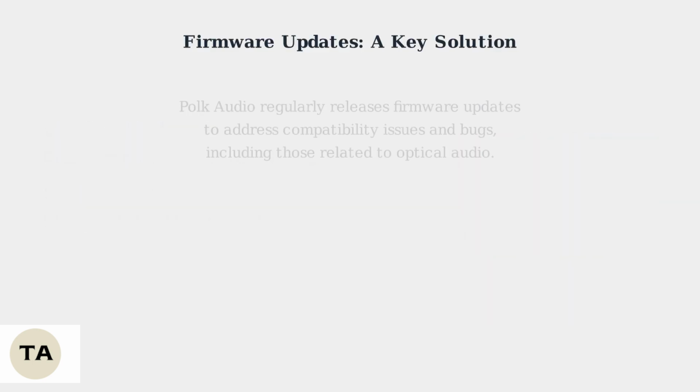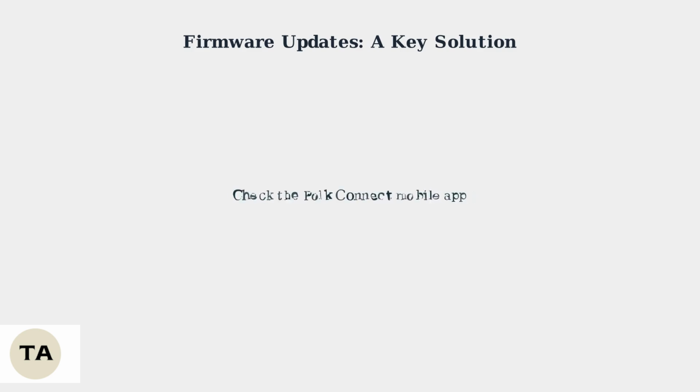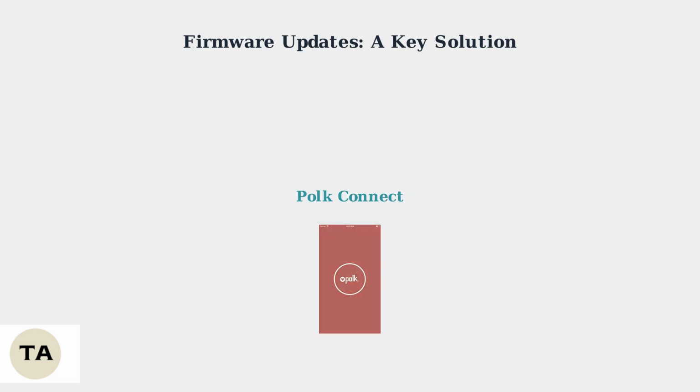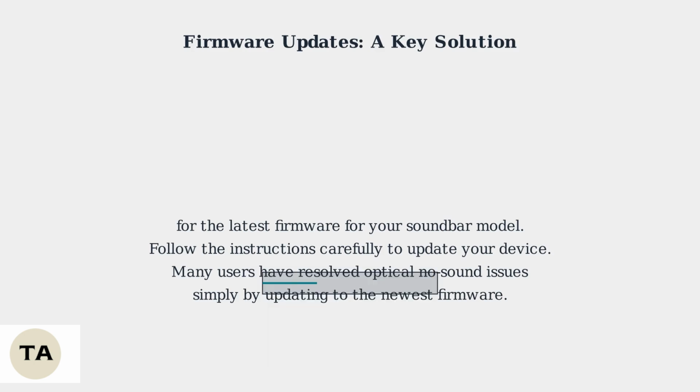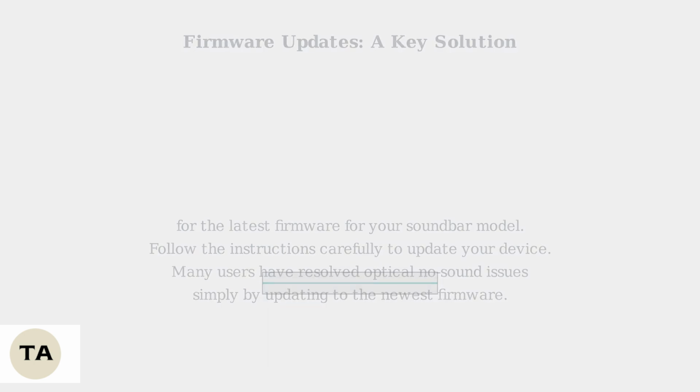Polk Audio regularly releases firmware updates to address compatibility issues and bugs, including those related to optical audio. Check the Polk Connect mobile app or the Polk Audio website for the latest firmware for your soundbar model. Follow the instructions carefully to update your device. Many users have resolved optical no-sound issues simply by updating to the newest firmware.